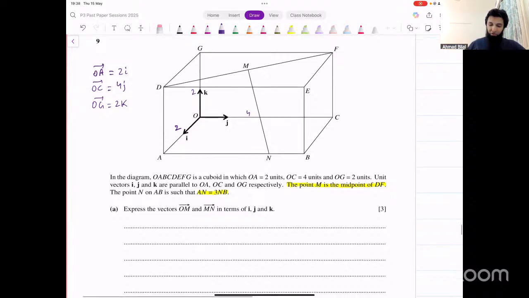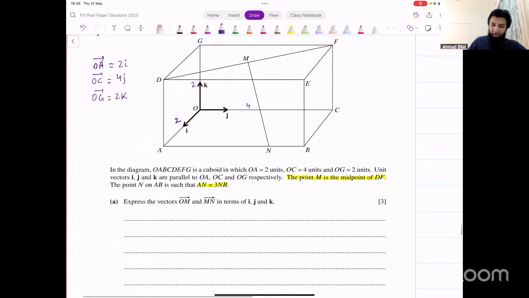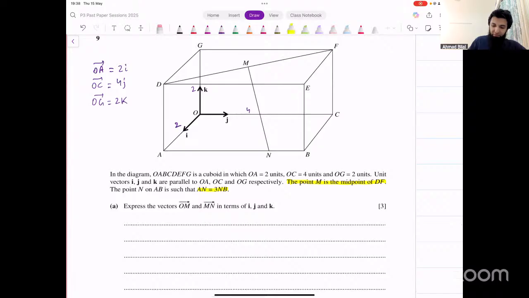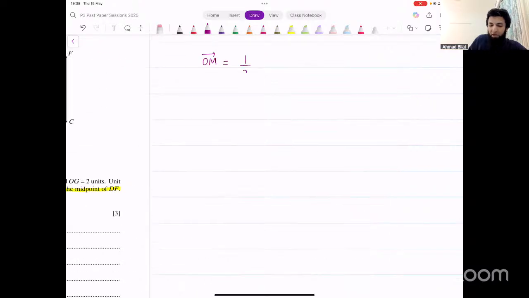Now, how do you find OM? We have to start at O and reach the point M. M is the midpoint of D and F. I told you about the midpoint formula in the last class as well. If you have 2 points, for example A and B, and you want to find the midpoint of them, OM is half of OA plus OB, right?